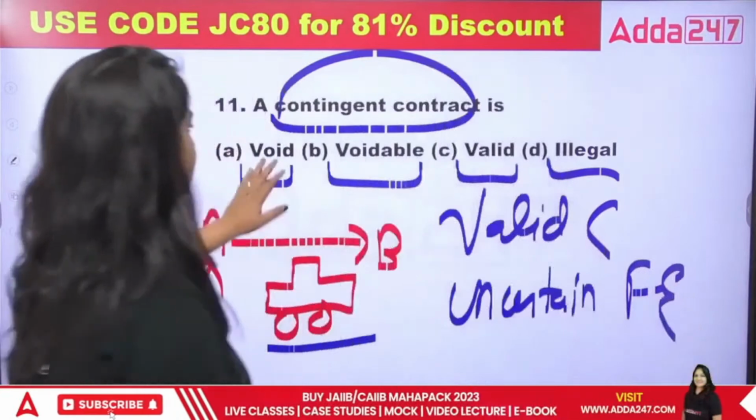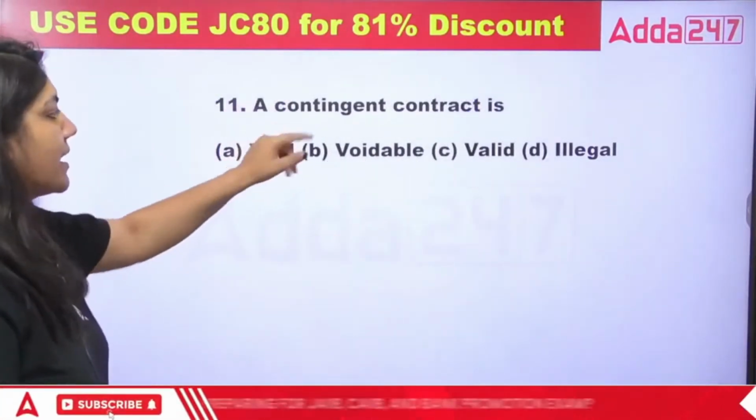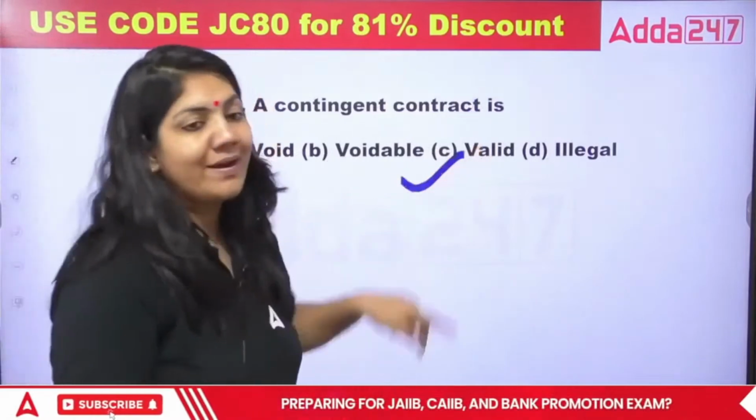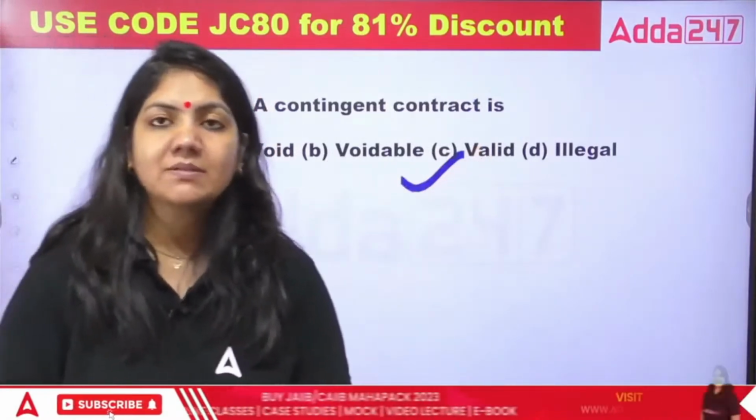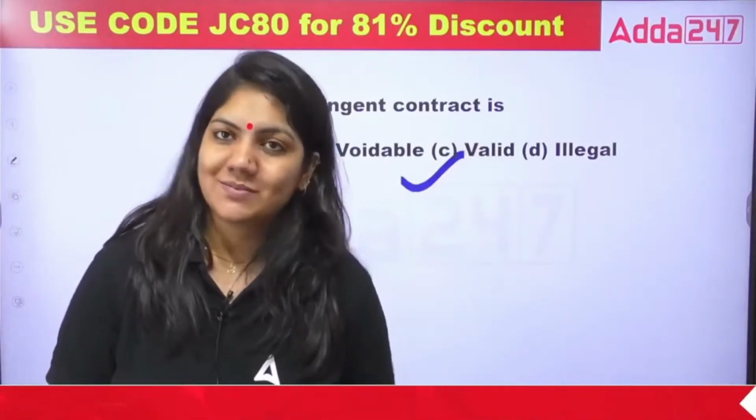This is called a contingent contract. So the contingent contract is basically a valid contract. The best example is the contract of your insurance. This is the best example to understand this.